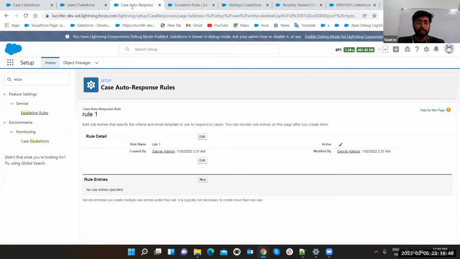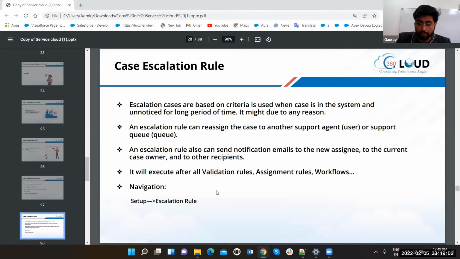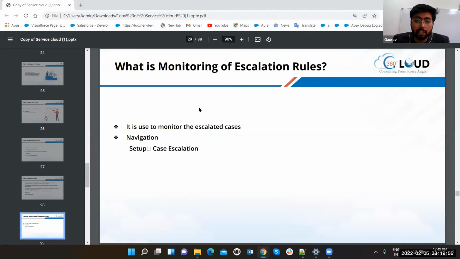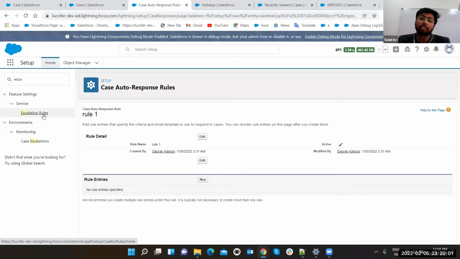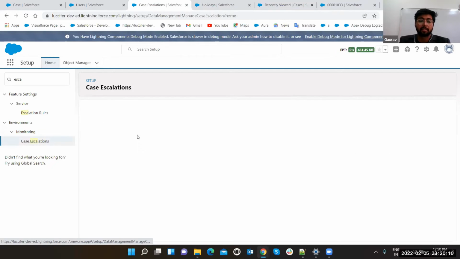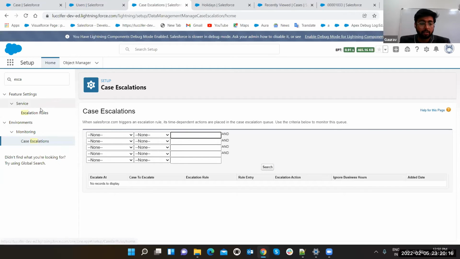That's it. Now we have one more thing. What is monitoring of escalation rules? It is used to monitor escalated cases. I told you in the starting, this is escalation rules where you are going to set up the escalation rules, right? Now this is case escalation monitoring. Under monitoring, you are monitoring the case escalation. Let's click on it. It is going to show you, and it says no records to display, right? So what escalation rule are we having? Let's see.